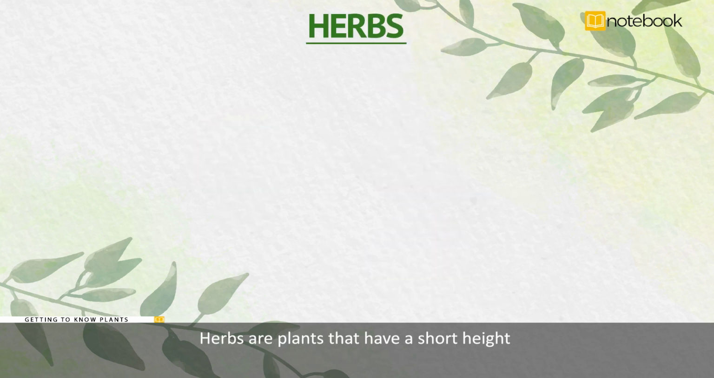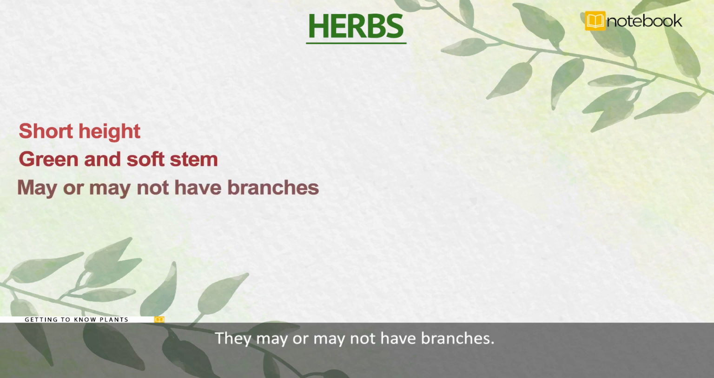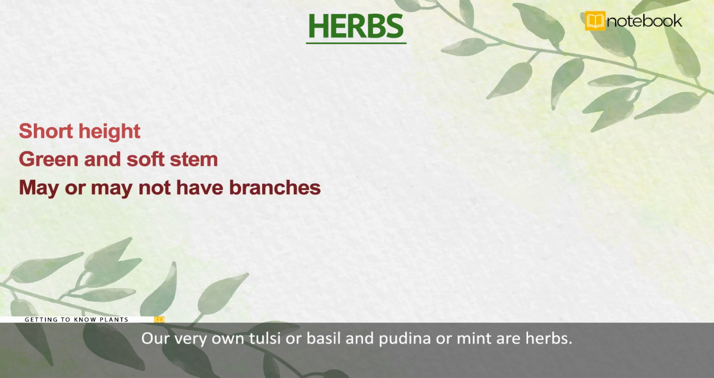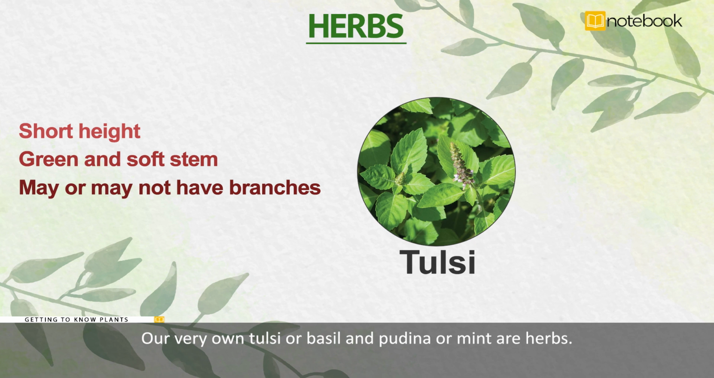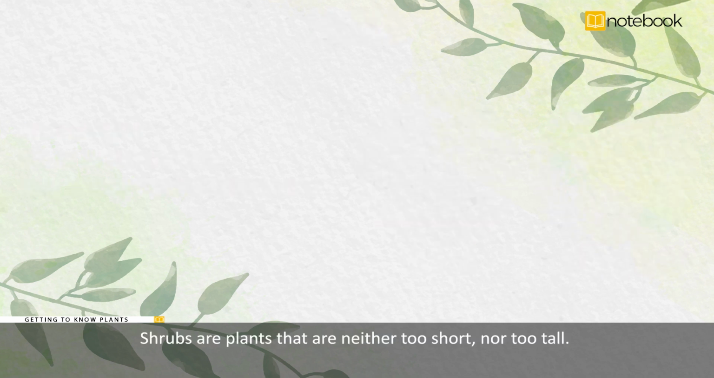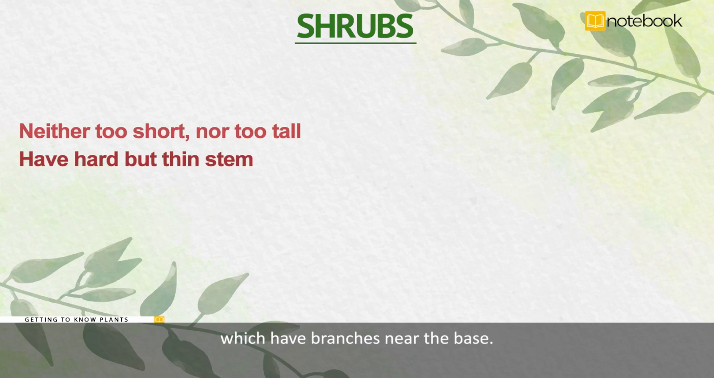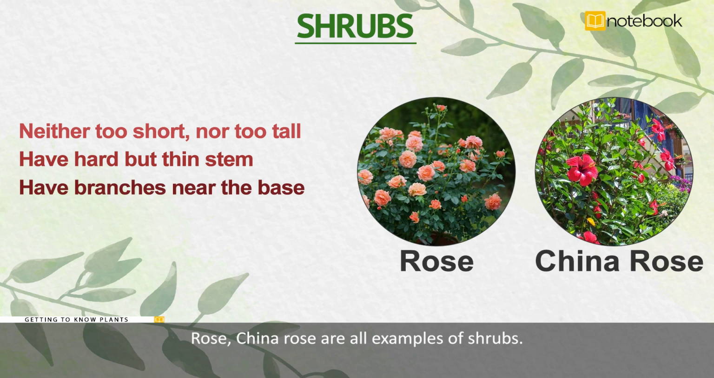Herbs are plants that have a short height and have green and soft stem. They may or may not have branches. Our very own tulsi or basil and pudina or mint are herbs. Shrubs are plants that are neither too short nor too tall. They also have hard but thin stem which have branches near the base. Rose, China rose are all examples of shrubs.